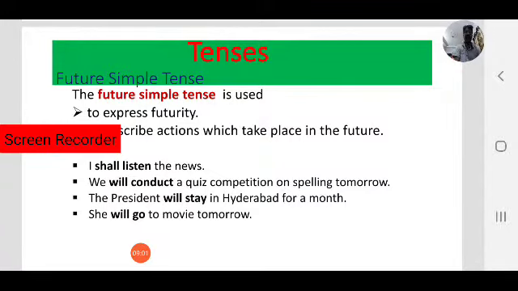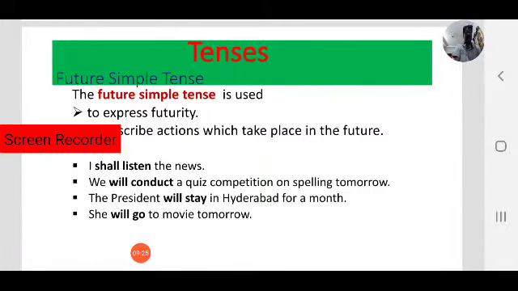We will conduct a quiz competition on spelling tomorrow. Here observe the action that is going to happen in future. That means here, tomorrow. We will conduct a quiz competition on spelling tomorrow. We will conduct, we shall conduct.